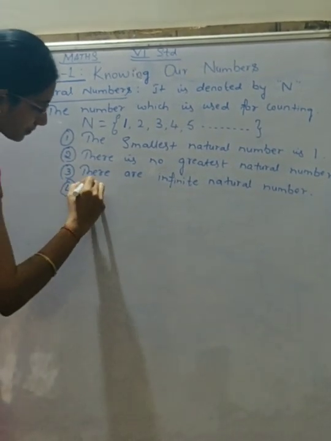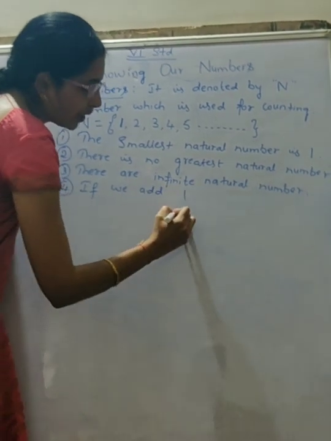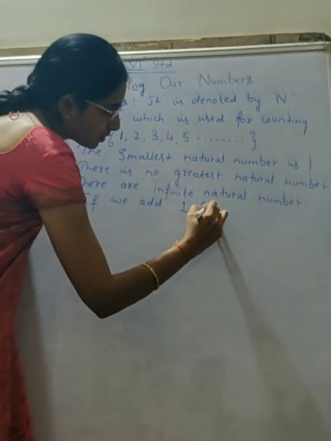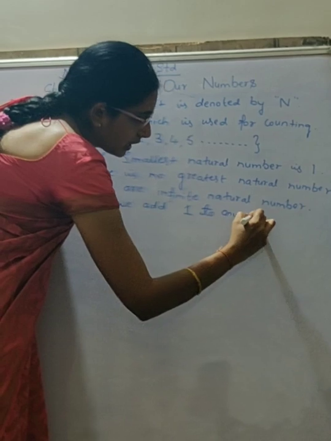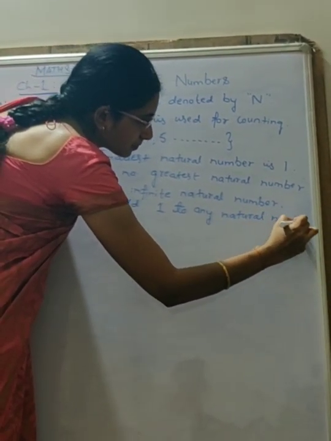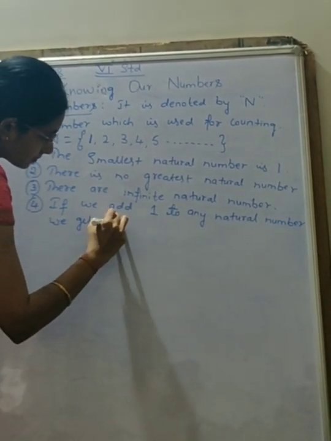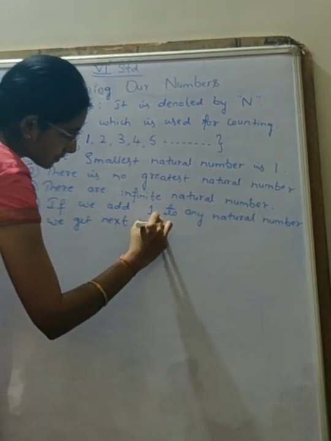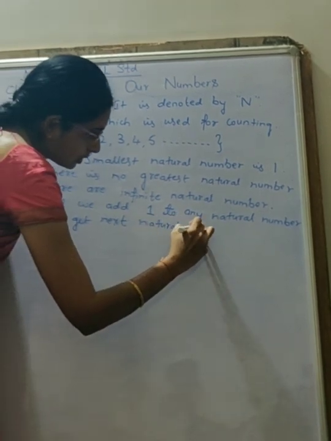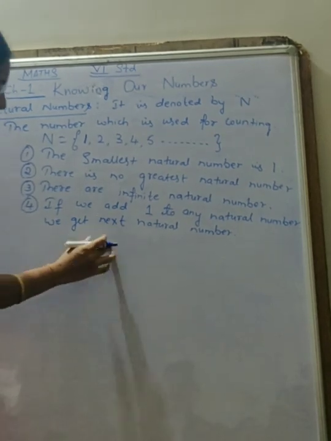Next, if we add 1 to any natural number, we get the next natural number. This one we can understand through example.